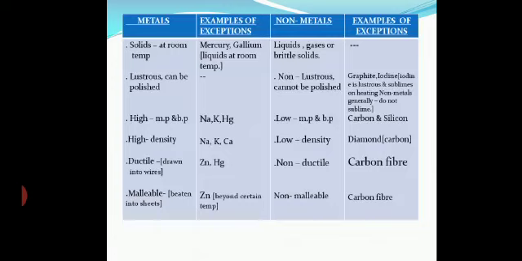Metals can be drawn into wires, that is ductile, except zinc and mercury. Non-metals are non-ductile, except carbon fiber, which is ductile. Metals are malleable, except zinc beyond a certain temperature. Non-metals are not malleable, except, again, carbon fiber, which is malleable as well as ductile. That's an exception.